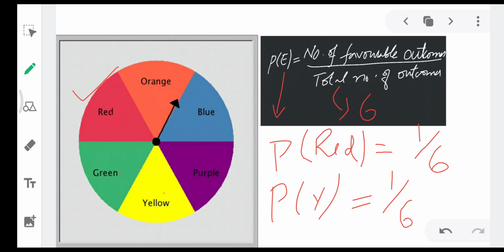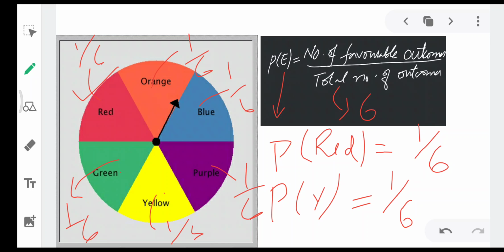Similarly, what will be the probability of getting green? It will also be 1 by 6. This is also 1 by 6. So all these will be 1 by 6. Is it right? So these are called equally likely outcomes, because the probability of all the outcomes is equal. Got it, everyone? This is one simple example.